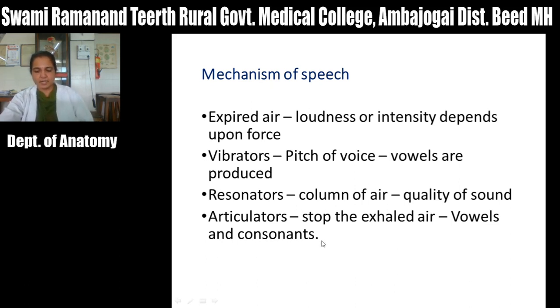There are different types of consonants: labial, dental, lingual and palatal consonants. You will see detail about it in physiology. Okay. So in short: expired air, loudness; vibrators, pitch of voice; resonators, quality of sound; and articulators produce the sound. Actually vowels are produced inside this larynx.